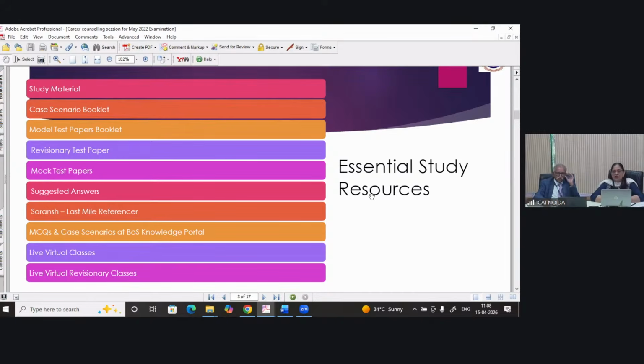It is not a right practice to pick and choose the topics, because each and every topic carries some weightage. Of course, we can do ABC analysis, right? ABC analysis means in standards, you can choose that yes, these are the standards, but then of course it will be a risky matter.